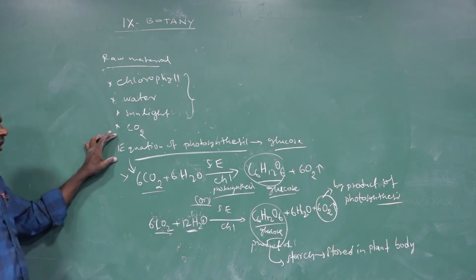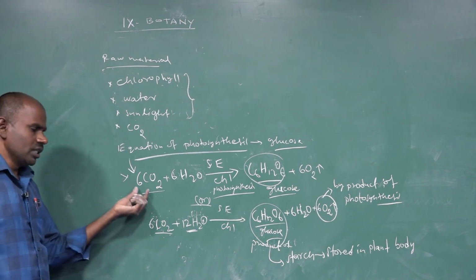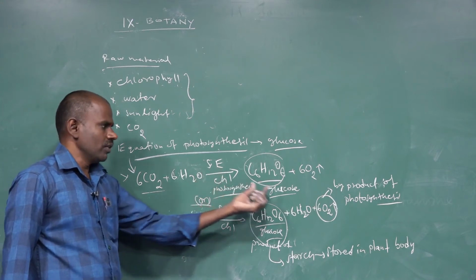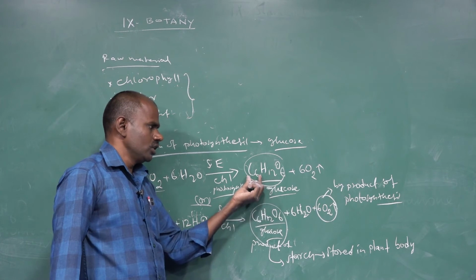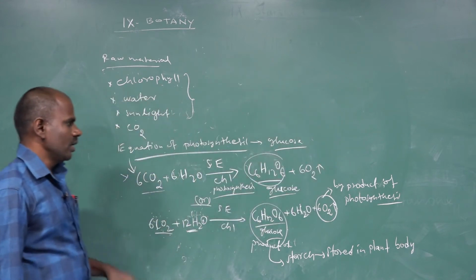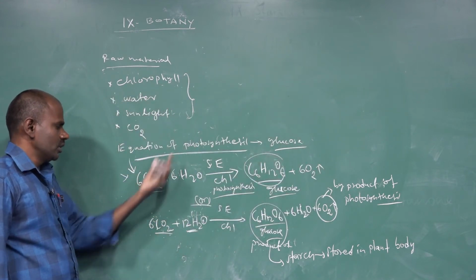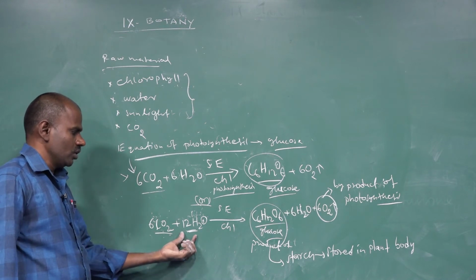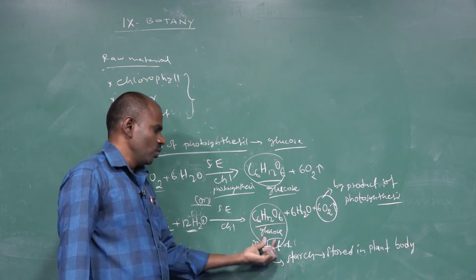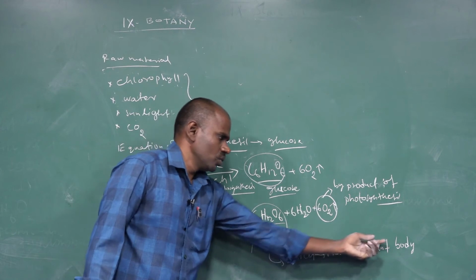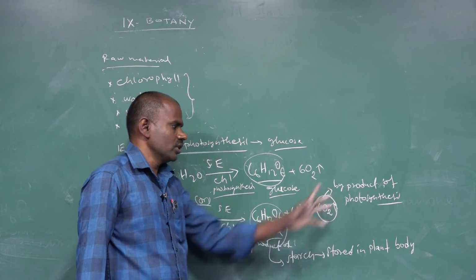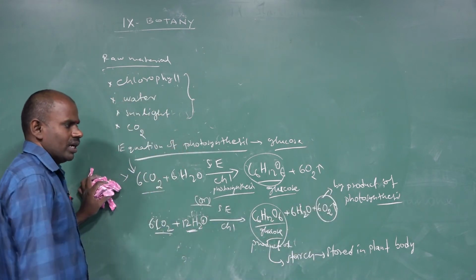So what is the equation of photosynthesis? The first equation is 6 moles of carbon dioxide and 6 moles of H2O, with the help of solar energy and chlorophyll. The first product of photosynthesis is glucose, C6H12O6, and 6 moles of oxygen are evolved. The other equation of photosynthesis is 6 moles of carbon dioxide and 12 molecules of H2O, with the help of solar energy and chlorophyll. The first product is glucose, which is converted into starch and stored in the plant body. Which one is the byproduct of photosynthesis? Oxygen is the byproduct, evolved into the atmosphere.